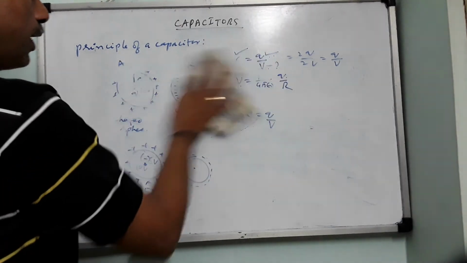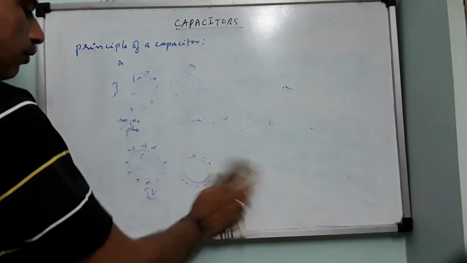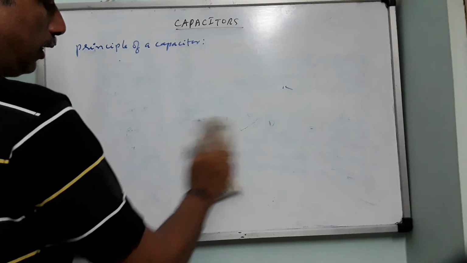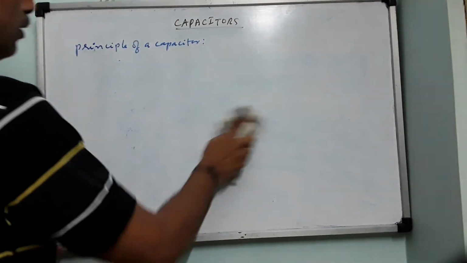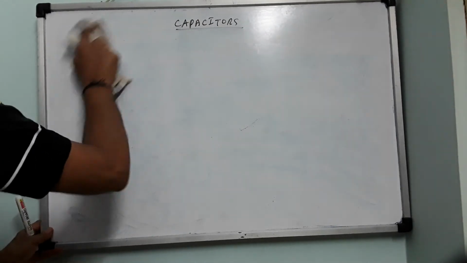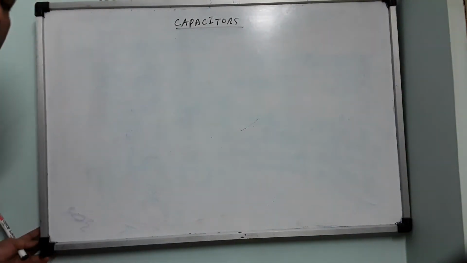So if you are asked to explain the principle of a capacitor, this you have to write. The capacitance of a body can be increased by decreasing the potential on its surface without disturbing the charge on it. That means Q will remain the same, but V can be decreased so that C can be increased. This is the principle of a capacitor.